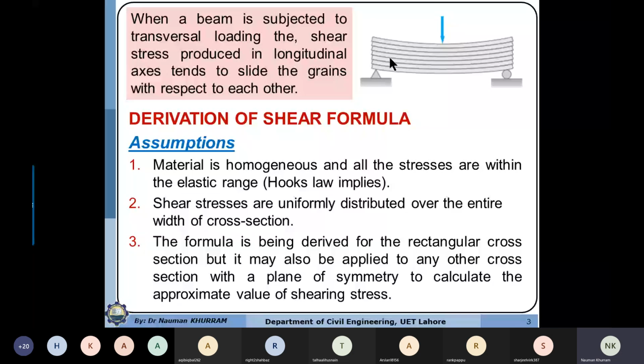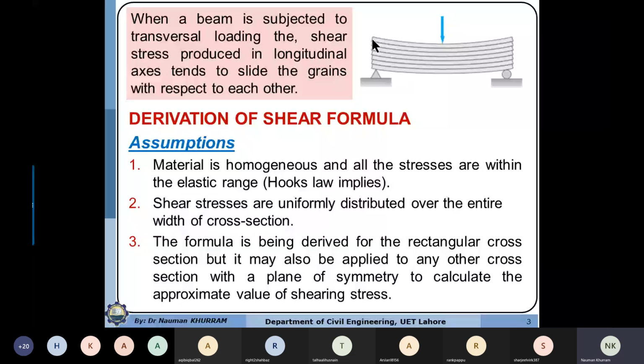We'll see in our upcoming slide that the shear stresses are maximum in the center. Since the pages slide by different magnitudes, the sliding can be observed at the edges. You can observe that the edges are uneven, or they are no more plane.